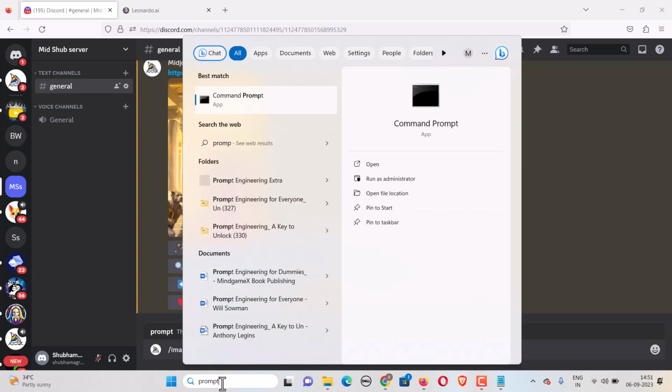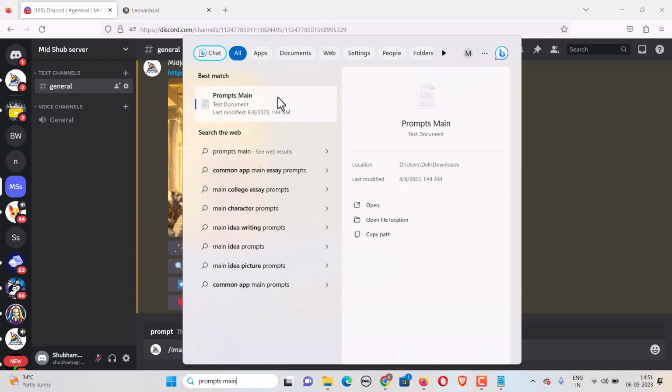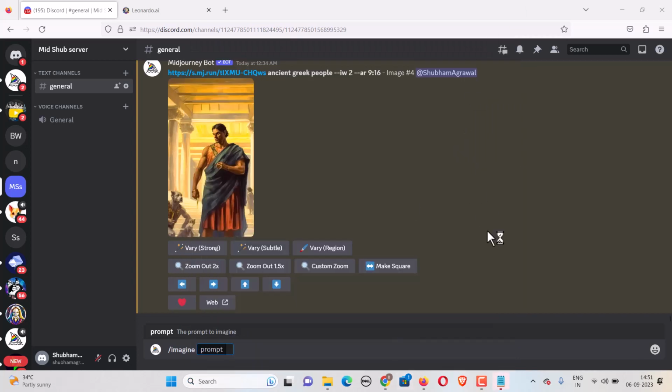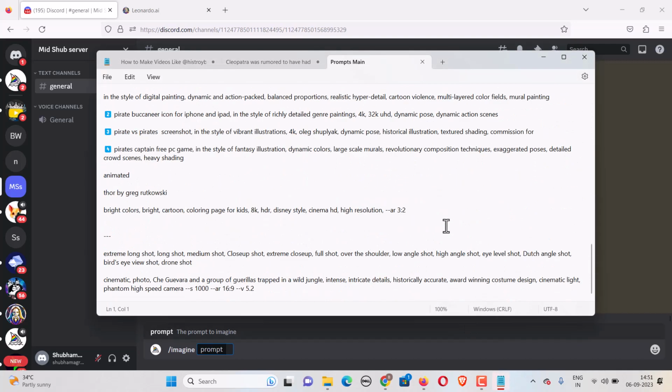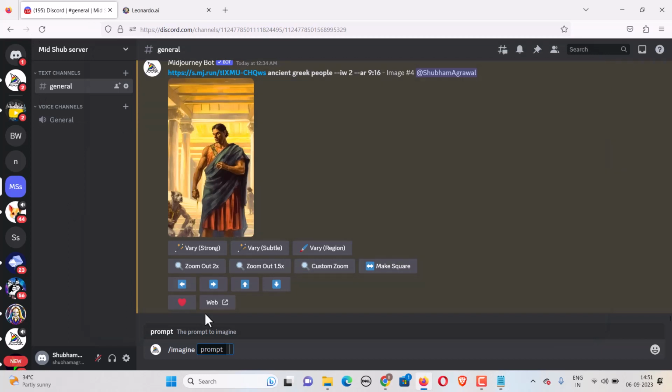Prompts, just a second. Yep, I've selected a few prompts. Now obviously I will tell you more workarounds to generate high quality images. This is one of the prompts that was generating really good results.